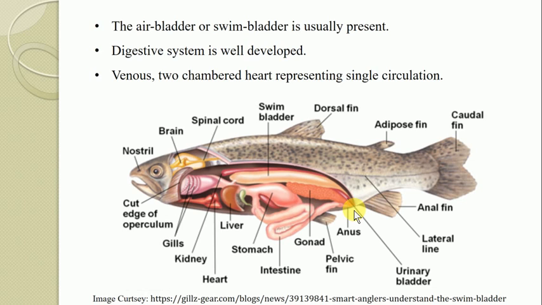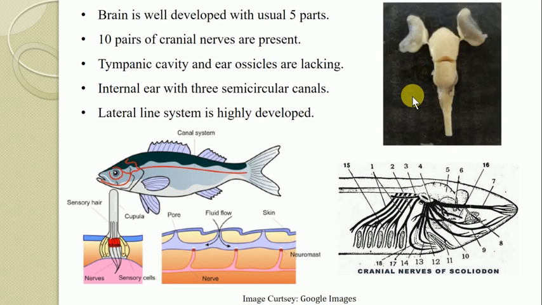and hence such a heart is referred to as a venous heart, and their circulation is referred to as single circulation. In contrast, usually mammals show a double circulation where there are two auricles and two ventricles, and oxygenated and deoxygenated blood remain separated from one another, and that heart is pumping both kinds of blood. But this is not the case in fishes, as they pump only the deoxygenated or venous blood. Hence that heart is referred to as venous, and the circulation is referred to as single circulation.